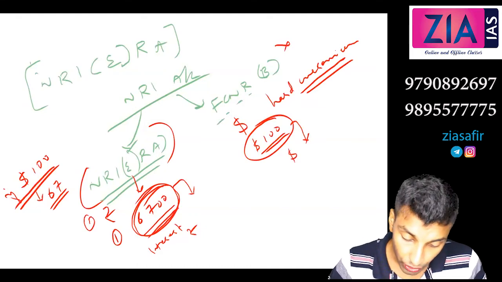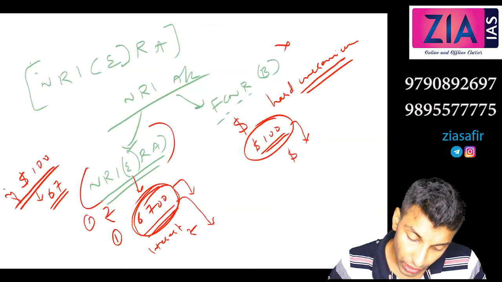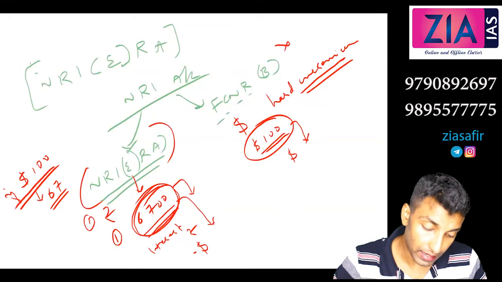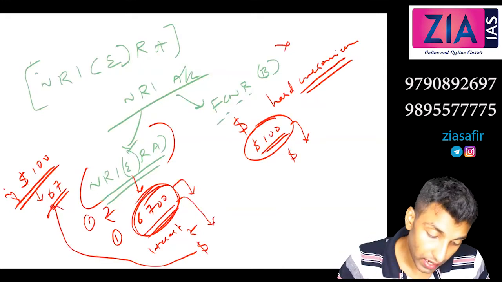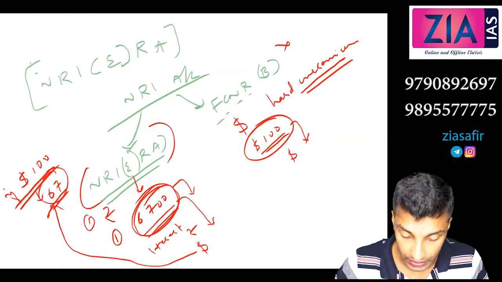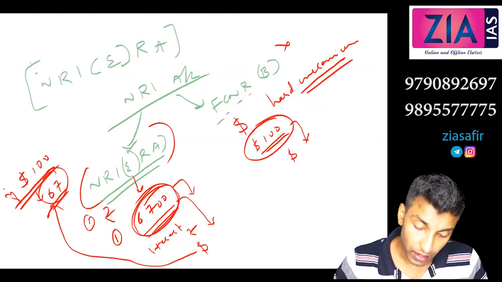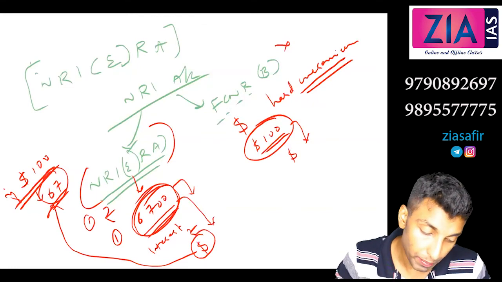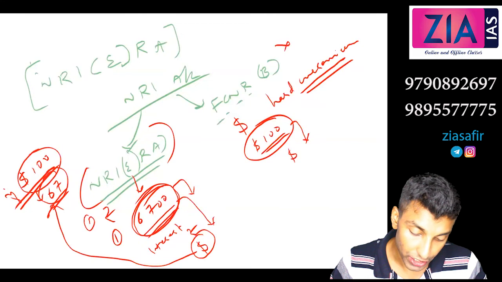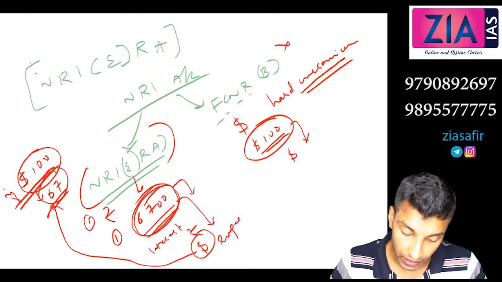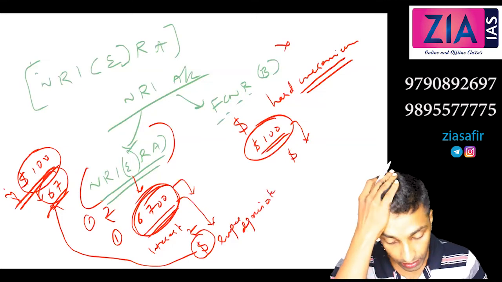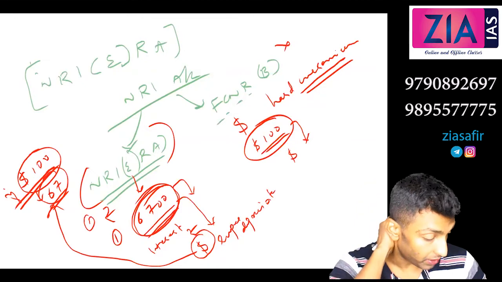Now when he withdraws from this account, he can withdraw in dollar, but when he withdraws in dollar, he will get the market rate at that time. So when he deposited, it was 67. Now he can withdraw in terms of dollar. So let's say he deposited $100. Now imagine the rupee depreciates. Rupee depreciated, so will he get more than 100 or less than 100?